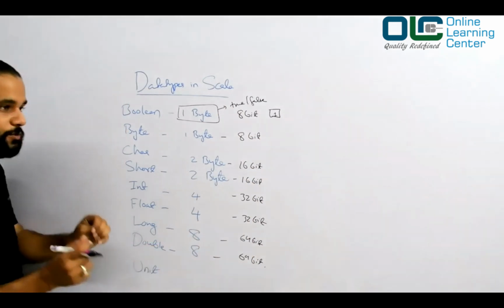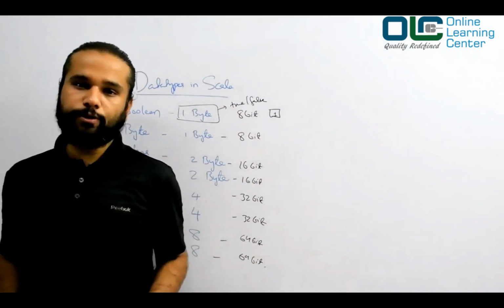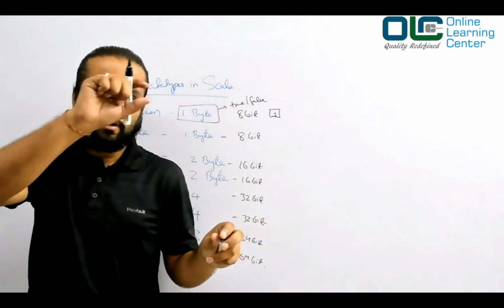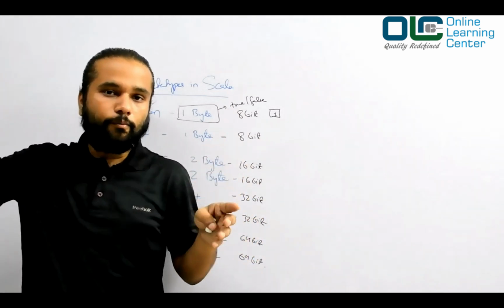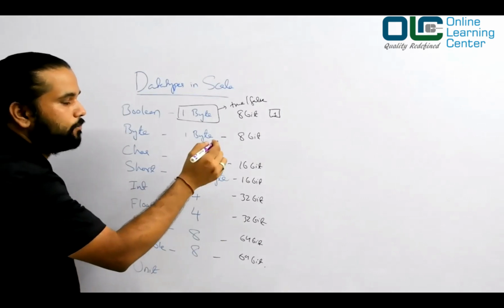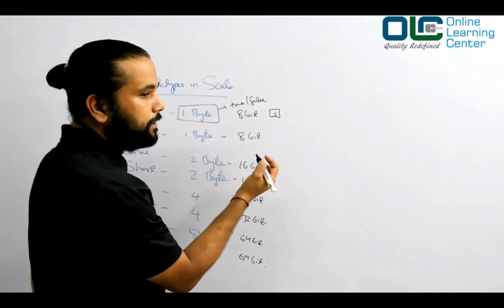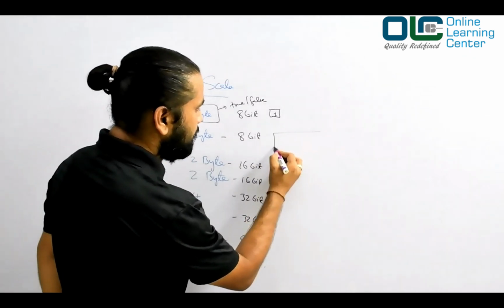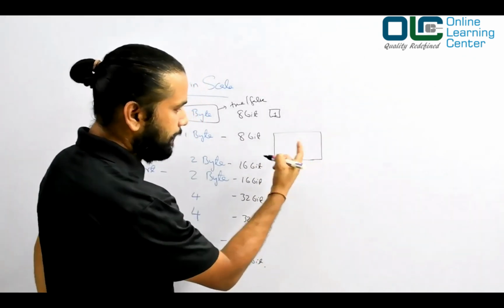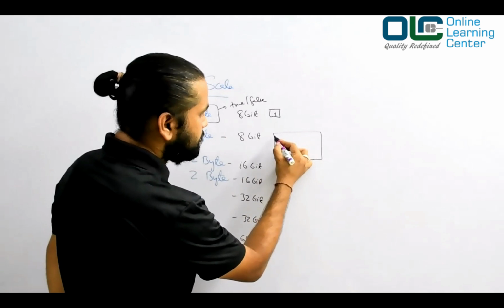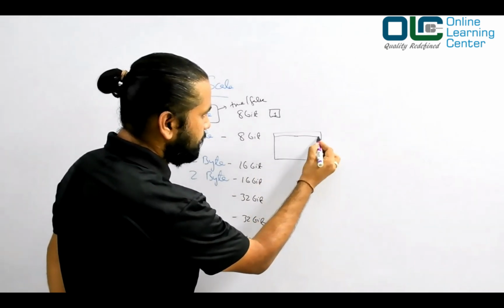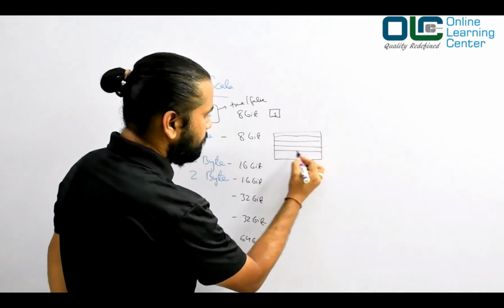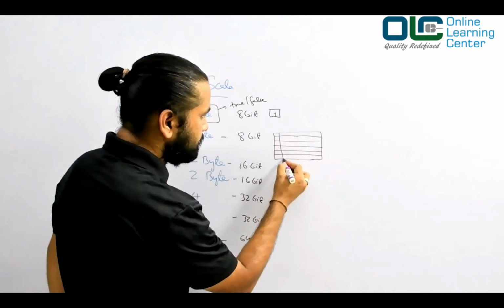Now, what do you mean by this bit? If you look into the computer memory, the computer memory is all about an array of boxes, right? And each box is a bit. It can store either 0 or 1, binary. So let's say this is your complete hard disk, this is your complete RAM, and this is the memory. To help you understand, let's say these are all memories like this.